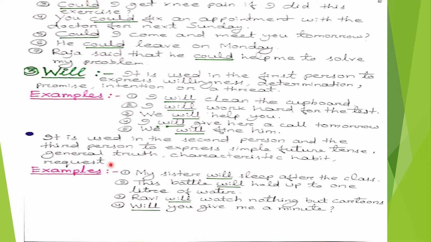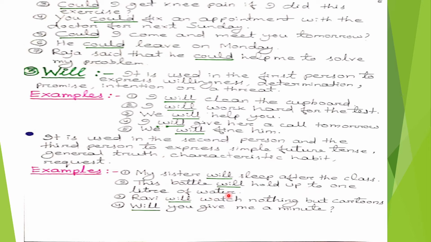The examples are number 1, my sister will sleep after the class. In this sentence, my sister is the third person and we use here the modal auxiliary verb will to express simple future tense. Second example, this bottle will hold up to 1 liter of water.